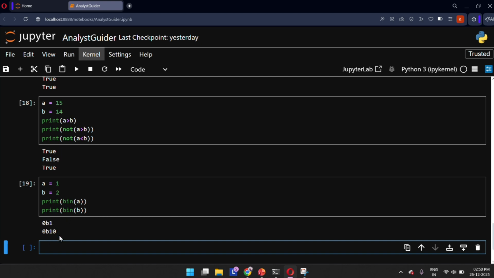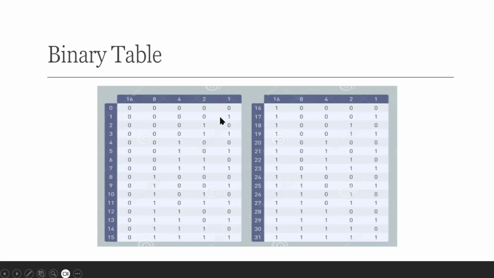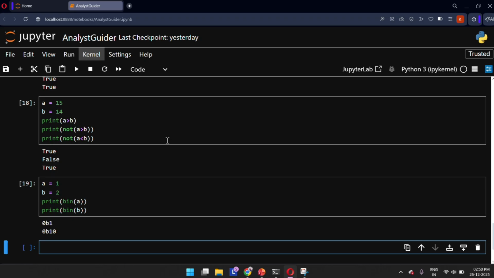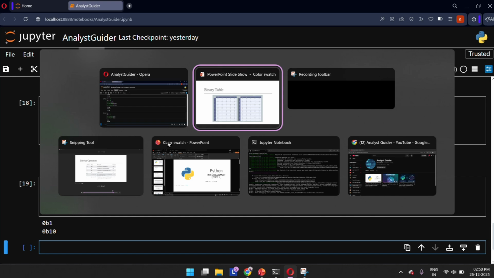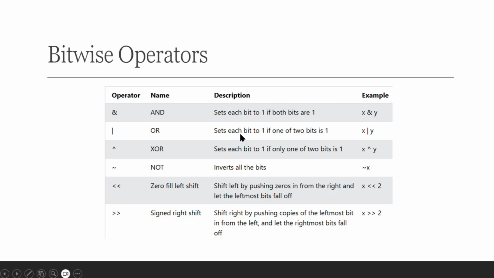This might be somewhat confusing for you, so let me directly show you in the chart. So we came to the slide. The 1 is 00001, and for the other value we took 2, so the value will be 00010. According to the bitwise operations, the AND operator sets each bit to 1 if both bits are 1.